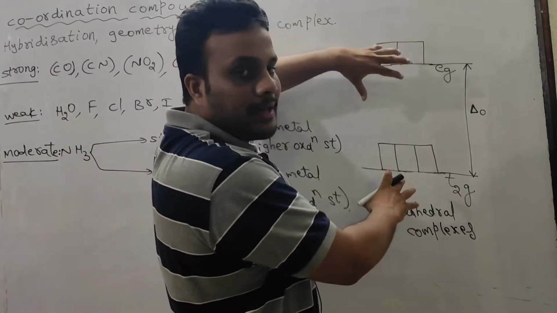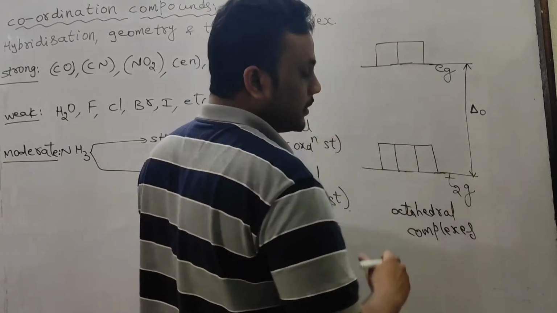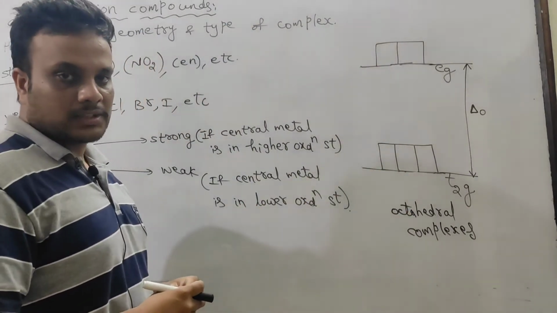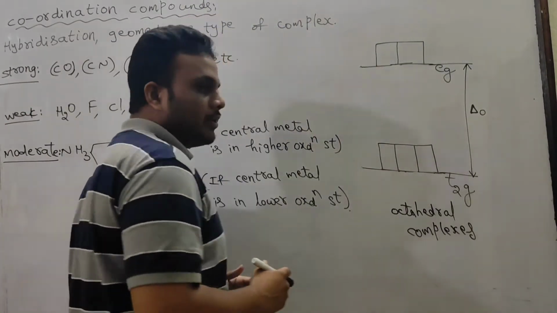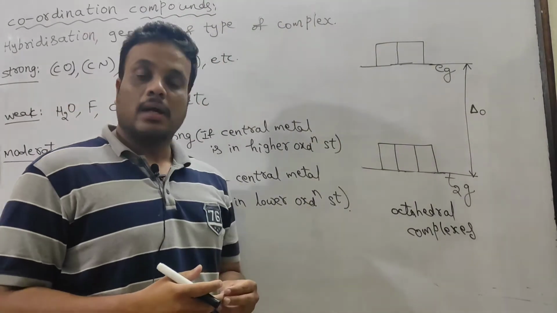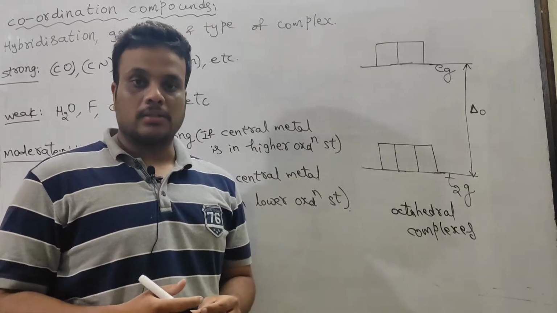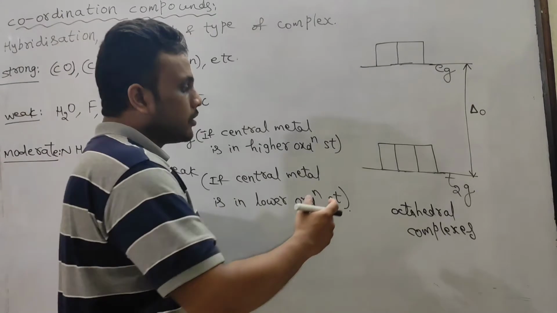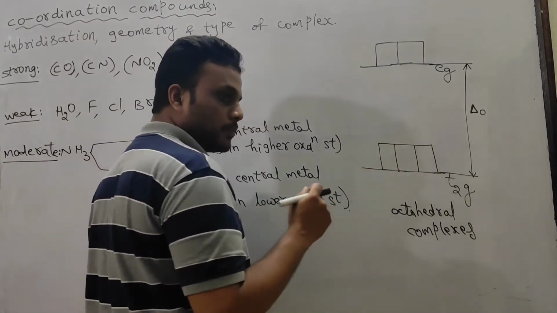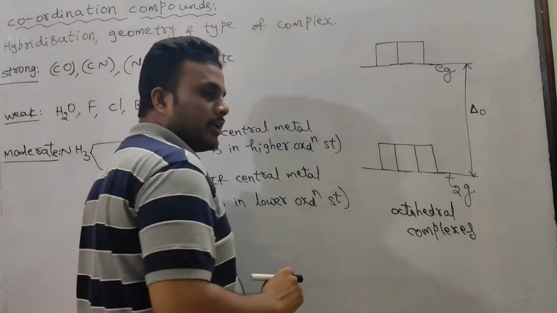The t2g and eg energy difference is larger in case of strong field ligands, and in case of weak field ligands, the t2g and eg energy difference is small. Weak field ligands cause small crystal field splitting. So more splitting in case of strong field ligands, small splitting in case of weak field ligands.